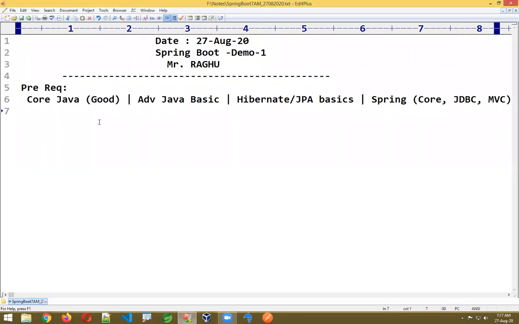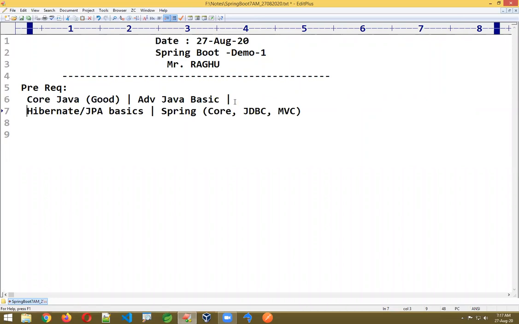Web service concepts are not required. If you know, it's really good. If you don't know, also fine. Web services concepts here, I'll teach from the very beginning. I'll explain complete REST web services here. If you don't know this, also fine. But you should have knowledge of the rest for sure.